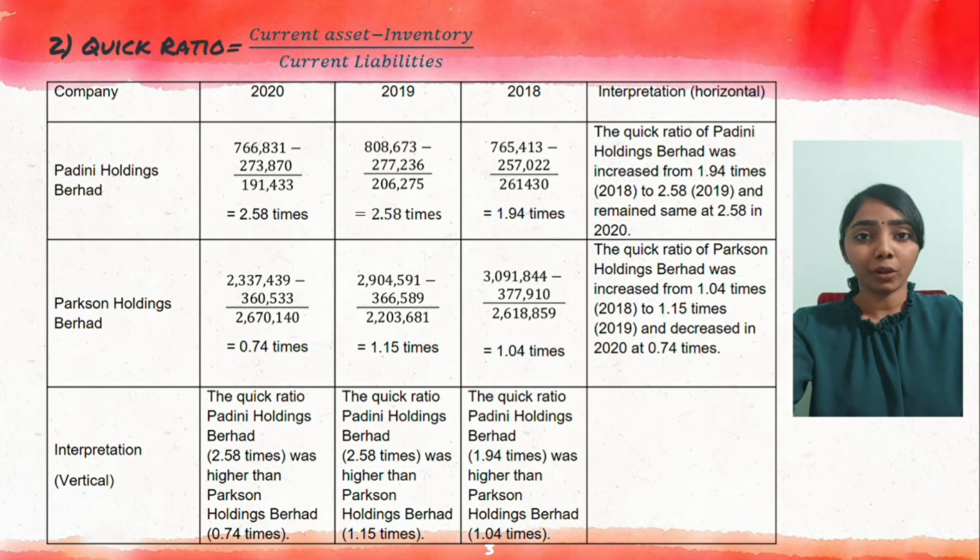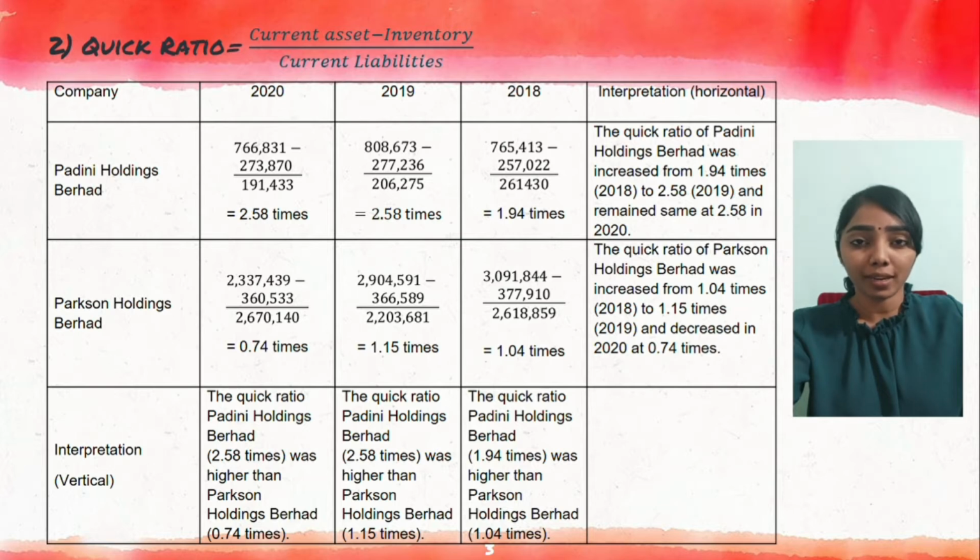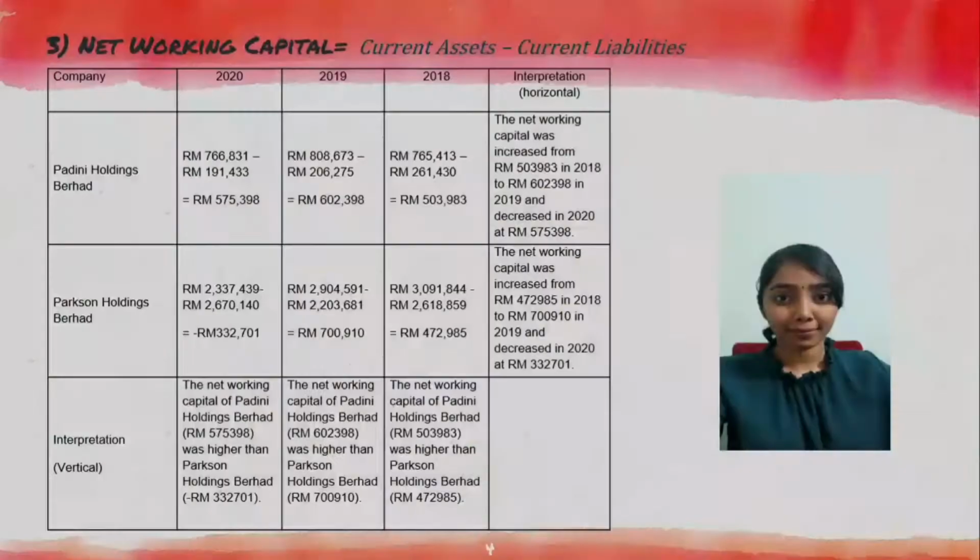Second, quick ratio. Quick ratio is calculated by current assets minus inventory divided by current liabilities. Padini Holdings Berhad records 2.58 times in 2020 and 2019 while 1.94 times in 2018. Parkson Holdings Berhad records 0.74 times, 1.15 times, 1.04 times in year 2020, 2019 and 2018 respectively.